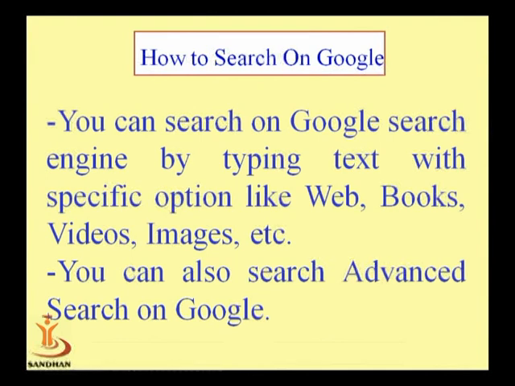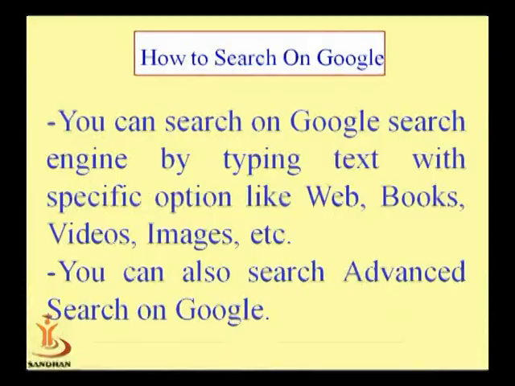Regarding the links of web pages and books, as well as the required number of videos and images, according to the requirement, Google searches its database and then provides the result. Now you can also search on Google by using the advanced search option, where the user requires a specific search. At that time, Google provides the advanced search facilities.